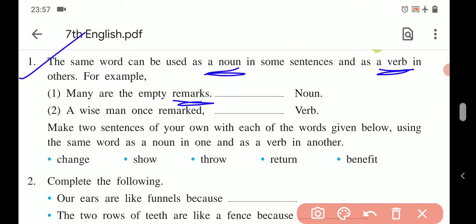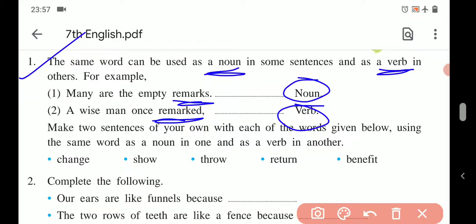So the word remarks is functioning as a noun in the first sentence, and the word remarked is working as a verb in the second sentence. Actually, both the words are basically the word remark. They are different forms, using a little change in spelling, and they belong to two parts of speech: noun and verb.